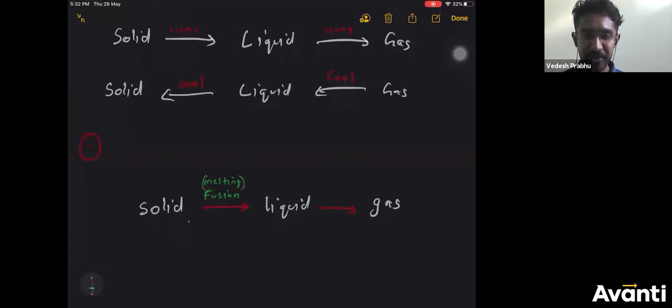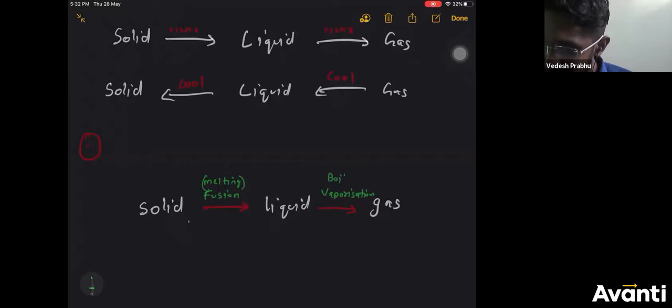Okay, if you have to convert from solid to liquid, you call that process fusion or melting. From liquid to gas, you call that vaporization, or boiling in simple words. All of us know this.